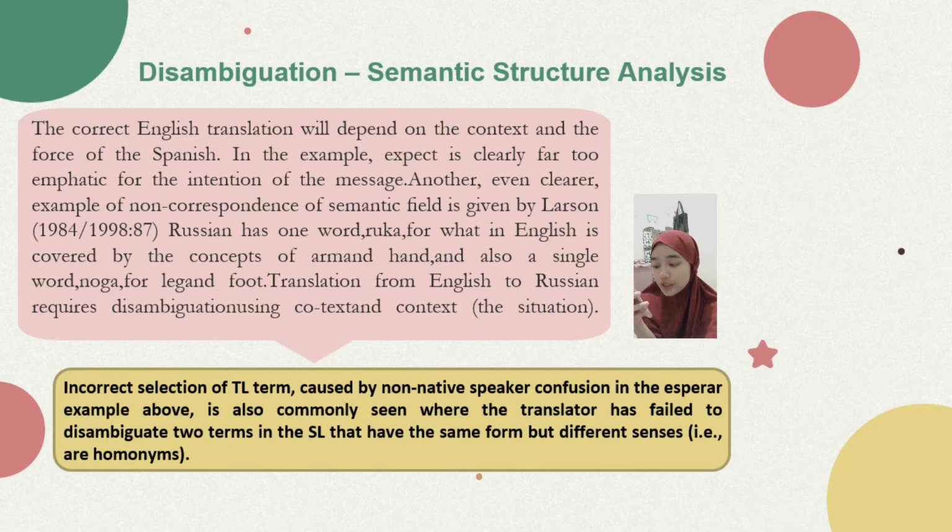Incorrect selection of TL term caused by non-native speaker confusion, as in the esperar example above, is also commonly seen where the translator has failed to disambiguate two terms in the SL that have the same form but different senses. Examples are homonyms. And the next slide will be continued by my friend Suciati.